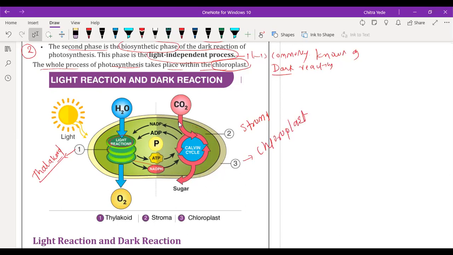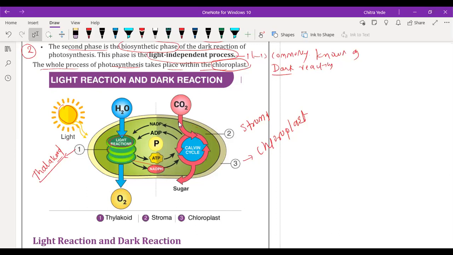So the first reaction: the sunlight falls on the plant, where the photosynthesis reaction takes place. In the presence of light energy, the thylakoid becomes more active and converts light energy into chemical energy. This is part of the first reaction, the light dependent reaction, called the light reaction.